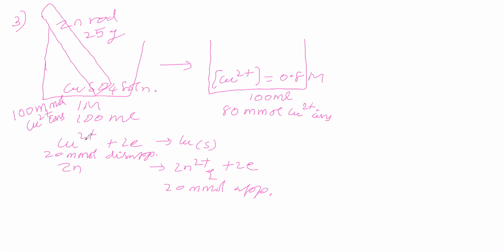How much copper ions are disappearing, that much zinc ions are appearing. Because here 2 electrons, here also 2 electrons. Here oxidation number +2 becomes 0, here 0 is converting into +2. Therefore, 20 millimoles of copper ions disappearing means 20 millimoles of zinc ions appearing. Okay.